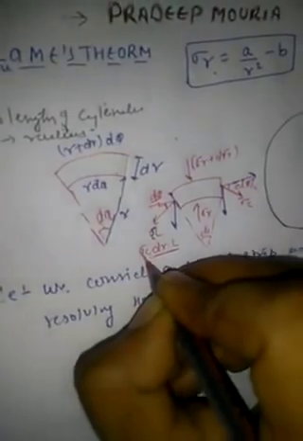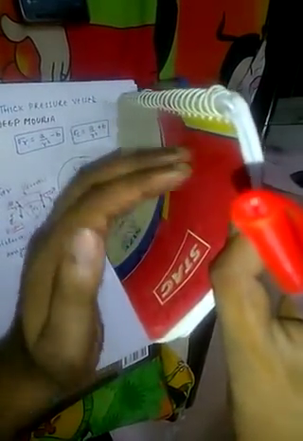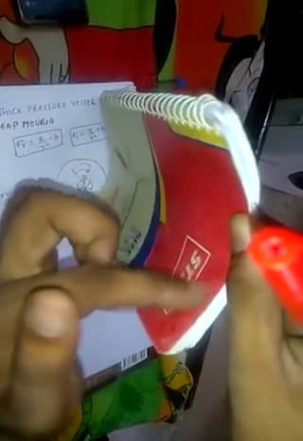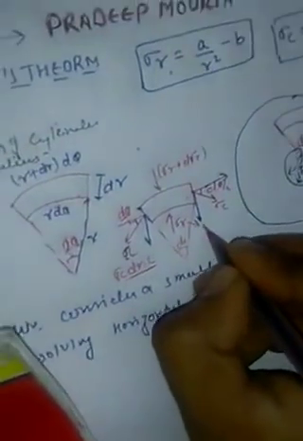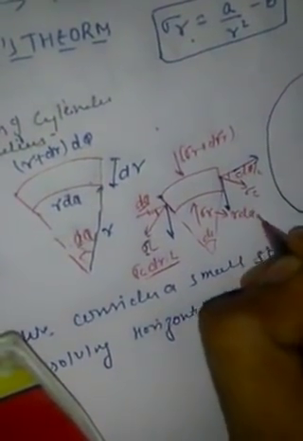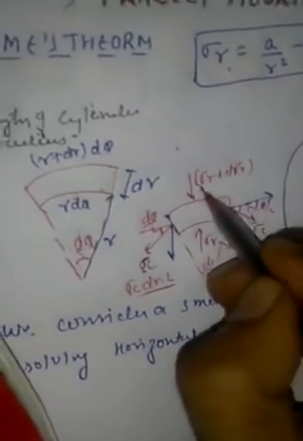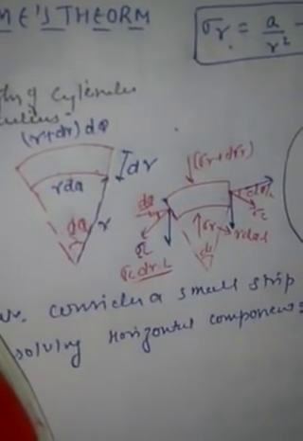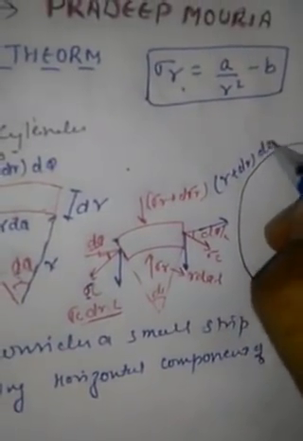In a similar manner, this is the arc. Here it is r d theta, and it will be the length. So the area where sigma r is acting is r d theta into L. In a similar manner, sigma r plus d sigma r will be acting on an area of r plus dr, d theta into L.